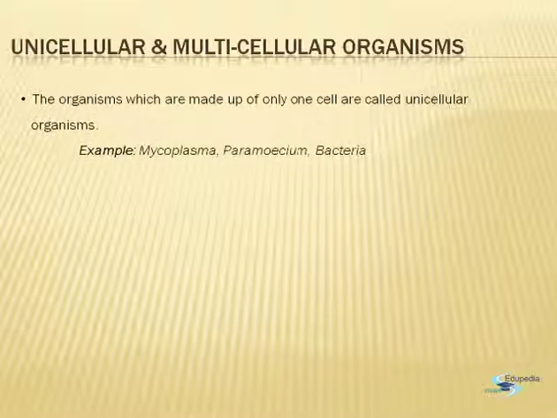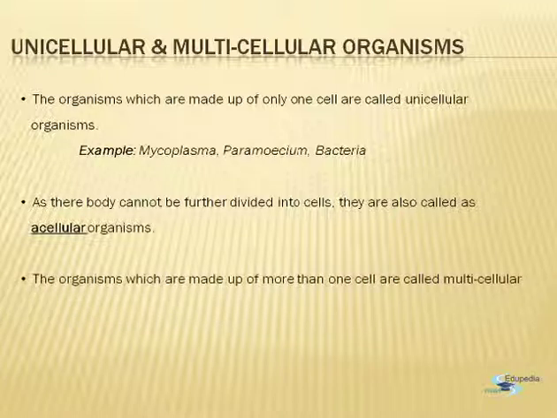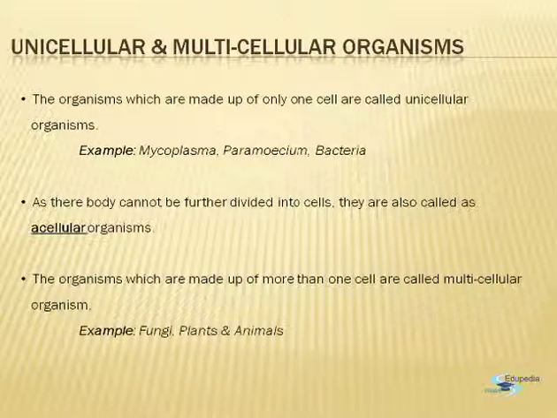Example, Mycoplasma, Paramecium, and the bacteria. As their body cannot be further divided into various types of cells, these are also known as the acellular organisms. On the other side, the organisms which are made up of more than one cell are called the multicellular organisms. Their body can be made up of few cells to various millions of cells. The examples of the multicellular organisms are fungi, plants, and animals.